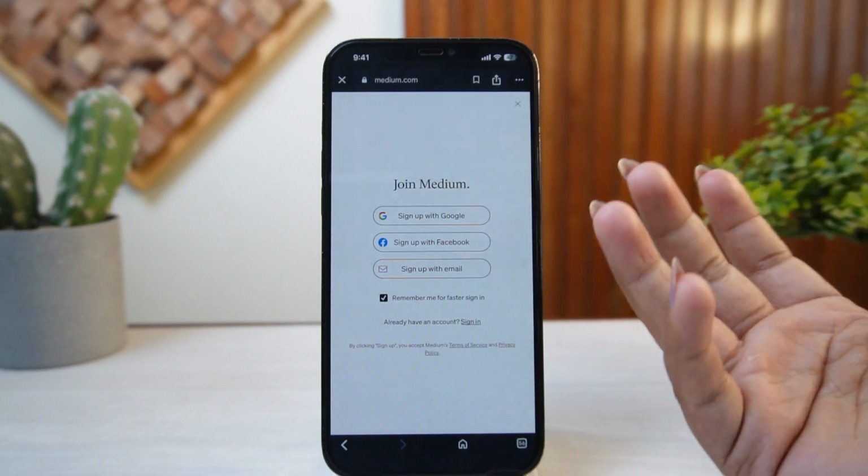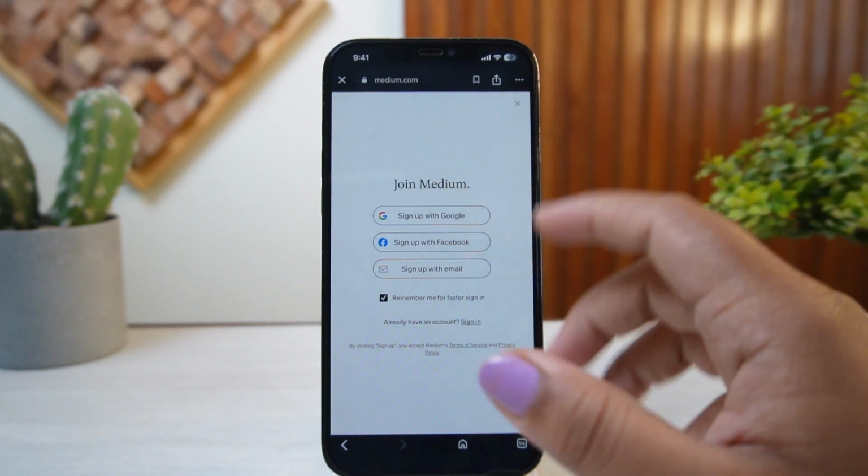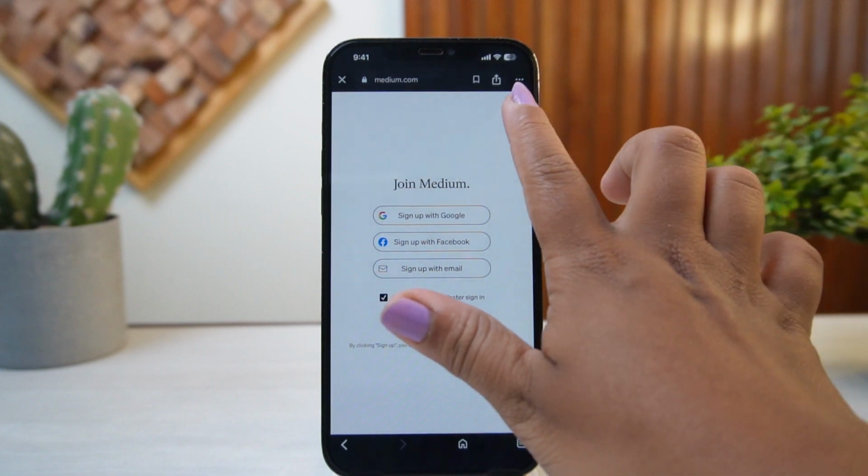So in there, of course, if it is some sort of AI generated text, then of course you cannot post it, or else your account will actually be suspended. So make sure to keep that in mind.